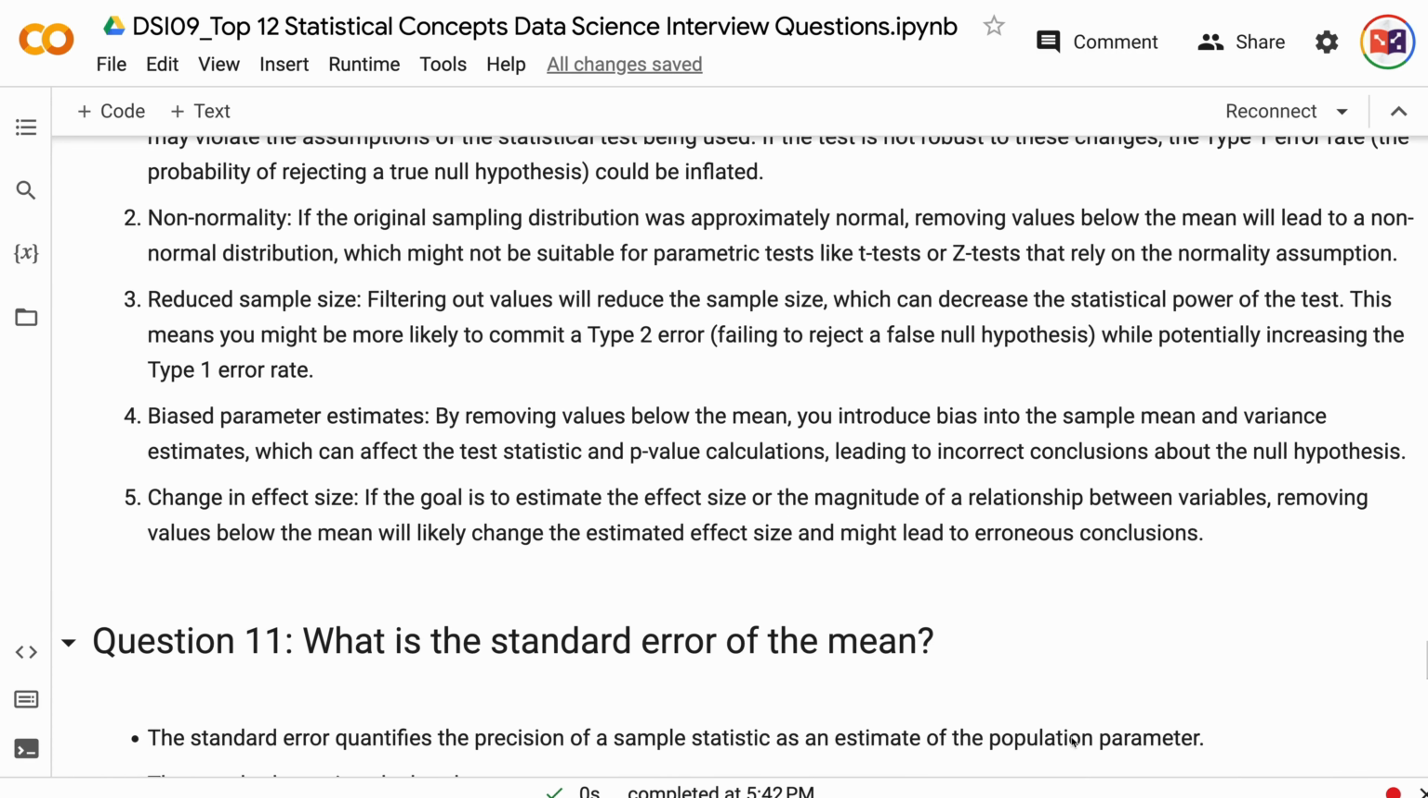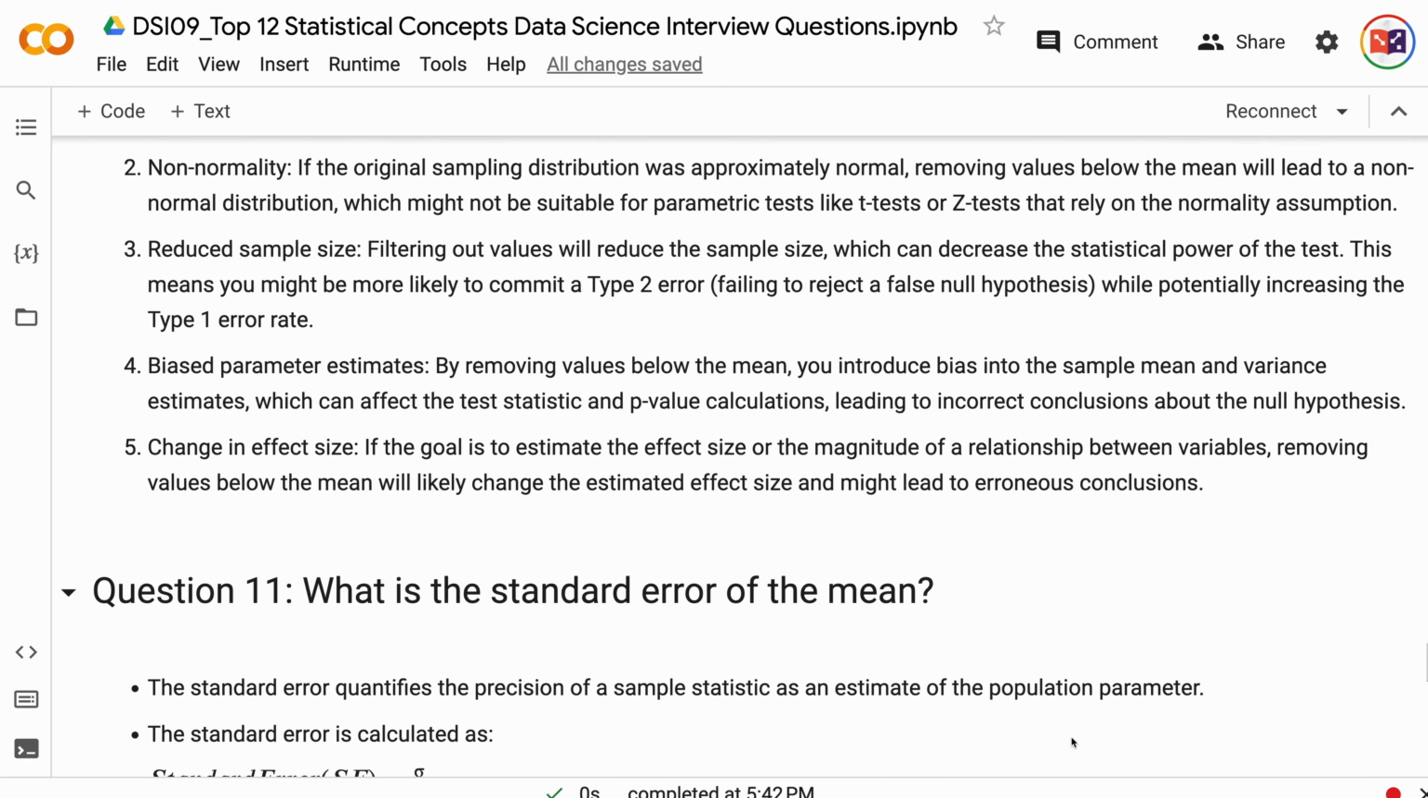non-normal distribution, which might not be suitable for parametric tests like t-tests or z-tests that rely on the normality assumption. 3. Reduced sample size. Filtering out values will reduce the sample size, which can decrease the statistical power of the test. This means you might be more likely to commit a type 2 error while potentially increasing the type 1 error rate.